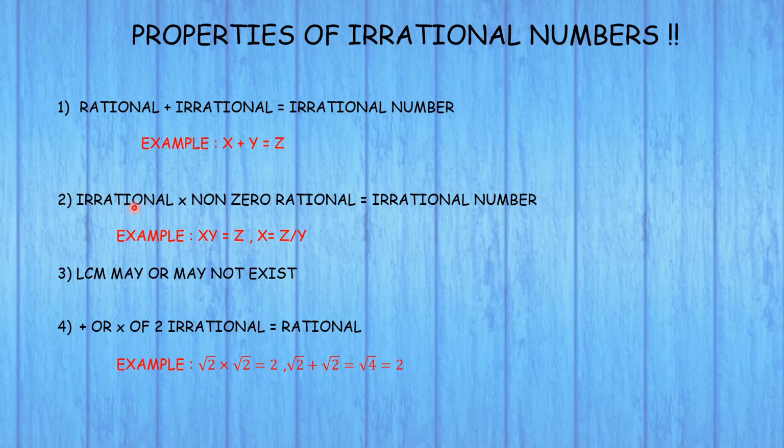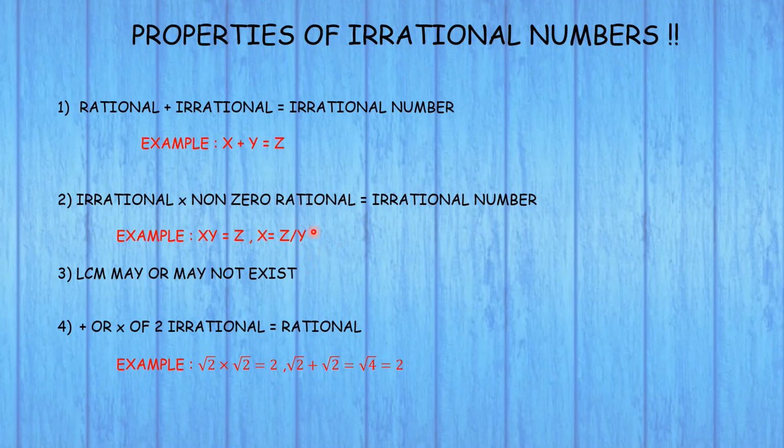Moving forward, the second property is: irrational into non-zero rational will give you an irrational number. What I mean is the multiplication of any irrational number with any non-zero rational number will always result in an irrational number. Let us assume that the product of x and y is equal to z. Then we can write x as z by y, which is rational.